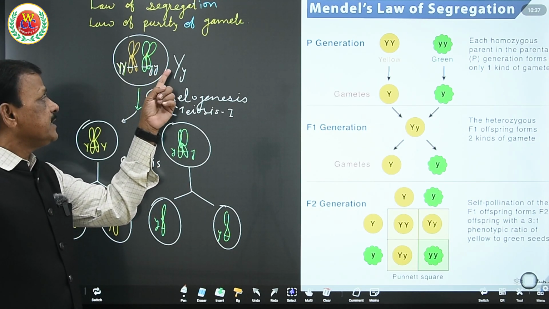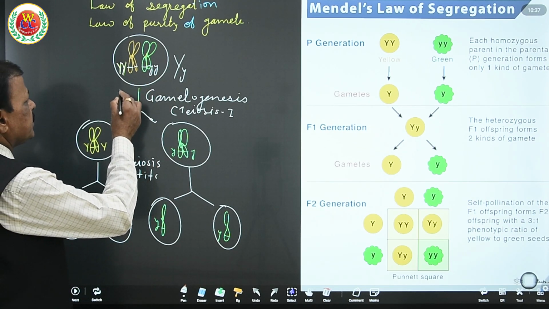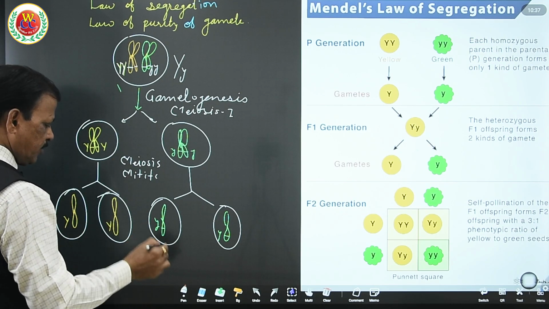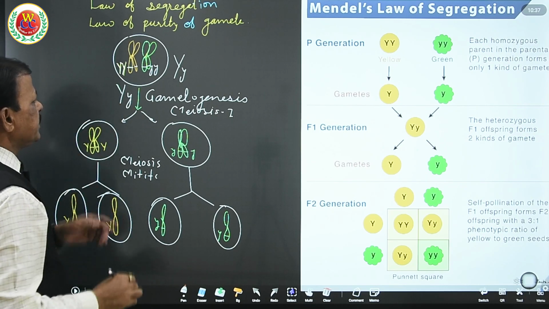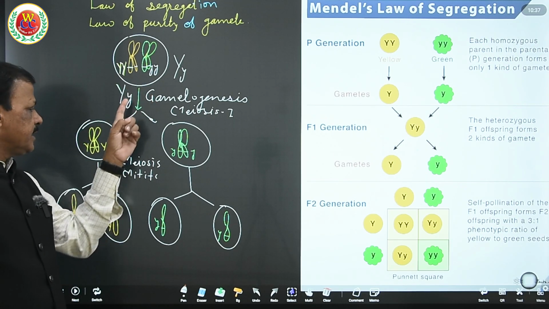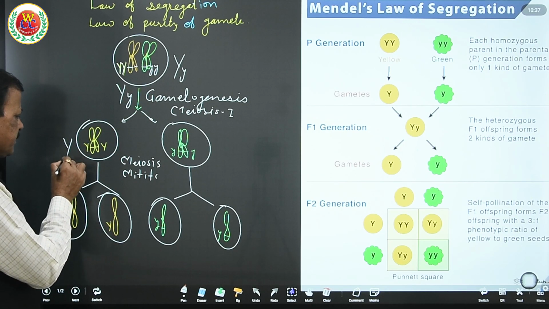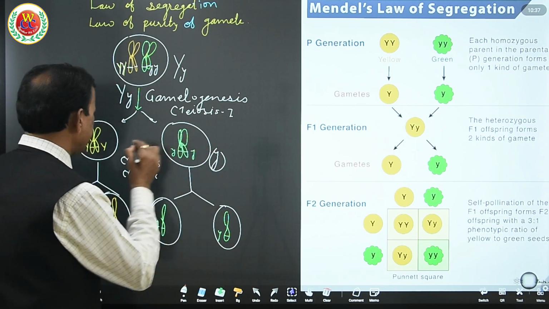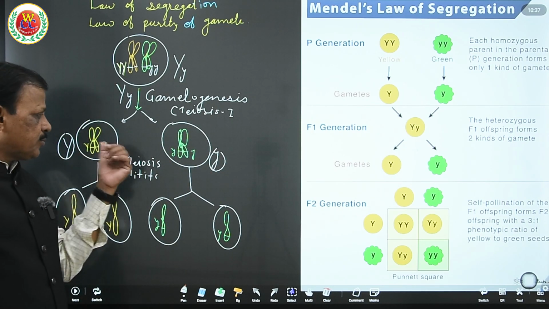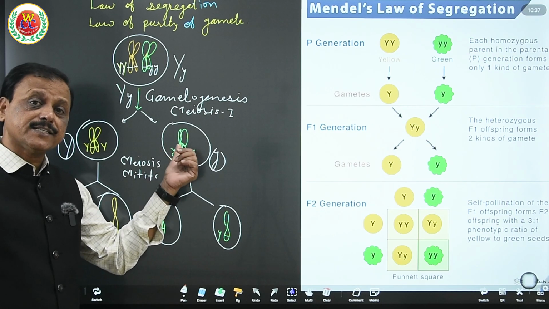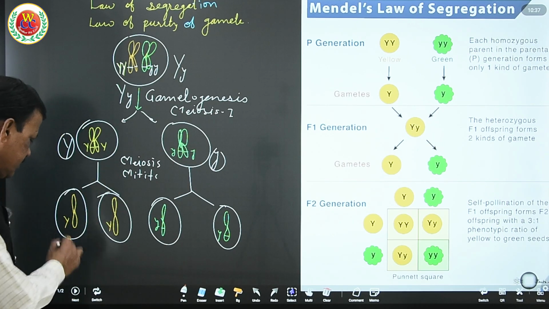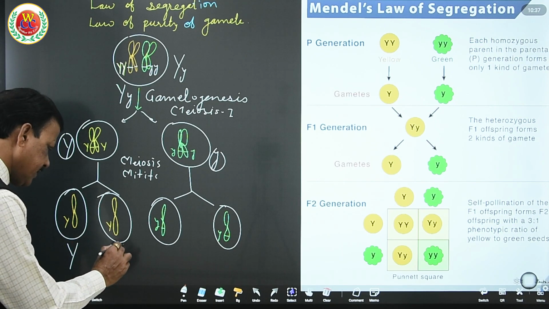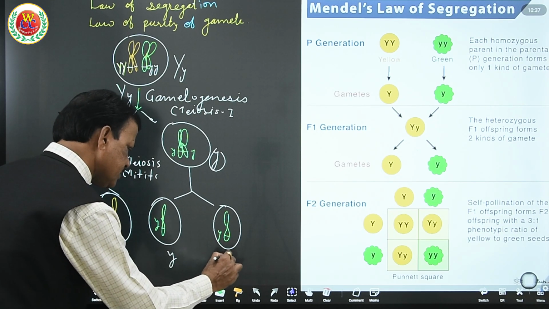Now see these genotypes, that is, capital Y and small y, they get separated. These were the genotype of this one. Here this cell has only capital Y, this cell has only small y. Thus the 2 allelic factors are segregated, separated, and each gamete has only one allele. These 2 gametes have allele capital Y and these 2 gametes have allele small y.